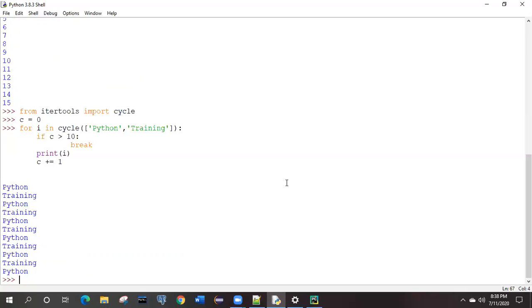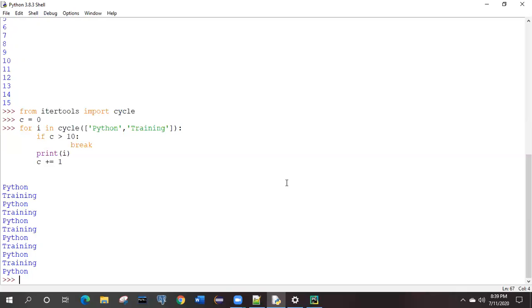Now you can modify this same program without giving this step, C plus equal to 1. See what it will do. It will behave like an infinite loop. Not infinite, but by default it will take one value incremented by 1 only, right? So what you have to do is remove the condition: if C greater than 10, then break, and see what it does.